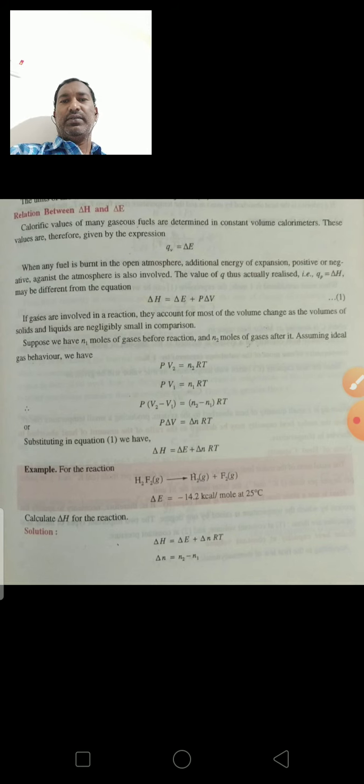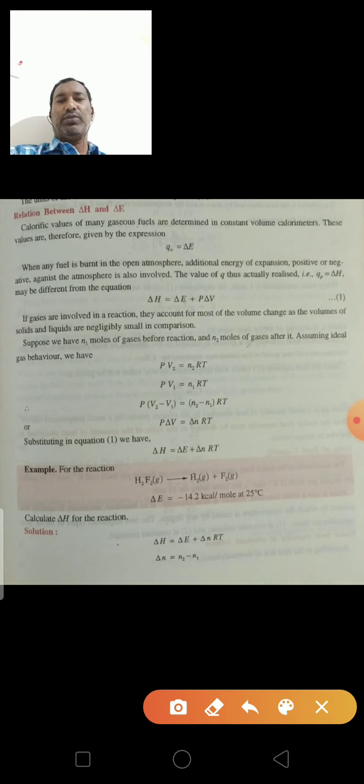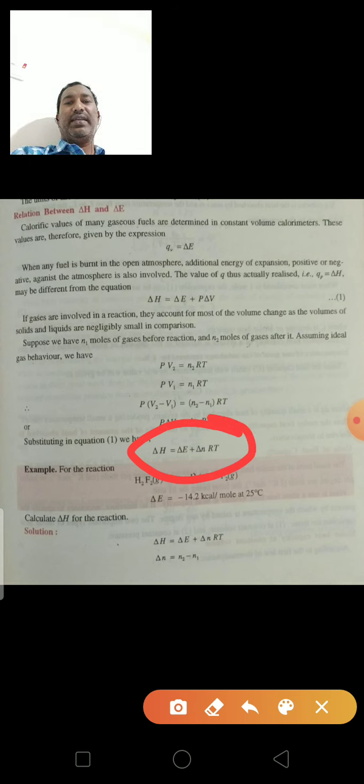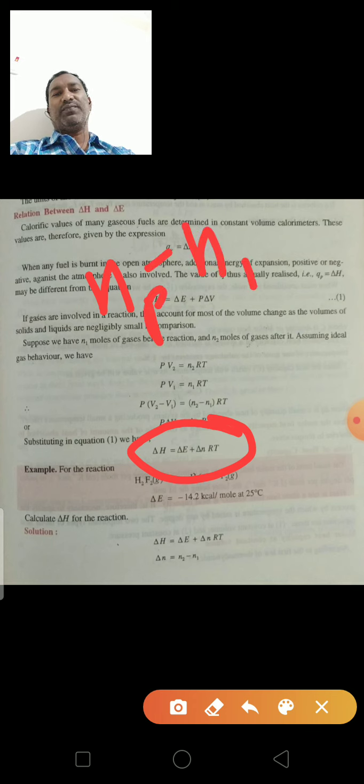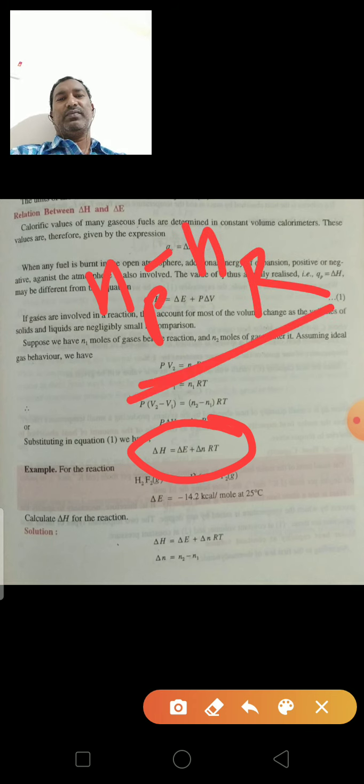Next, the relation between delta H and delta E: delta H is equal to delta E plus delta N into RT. Here delta N is the number of moles of product minus the number of moles of reactant, only in the gaseous state.